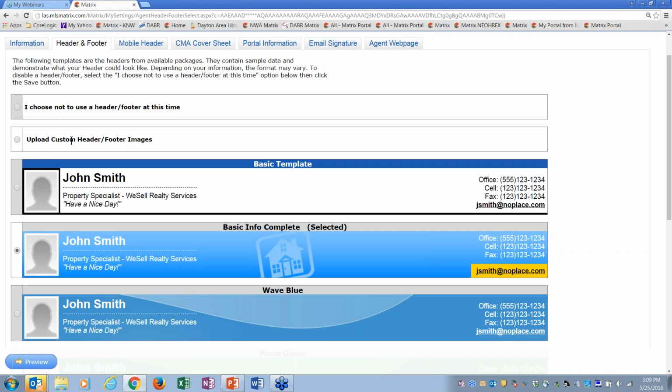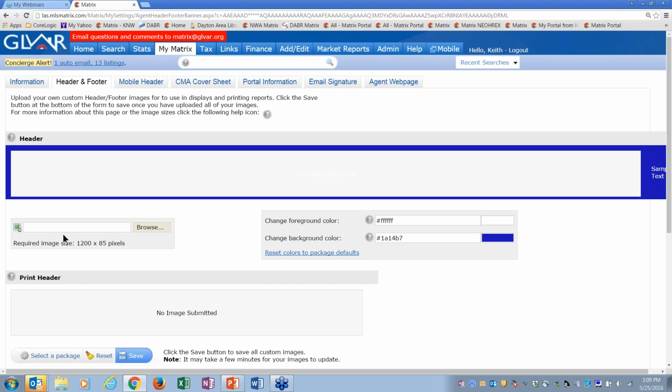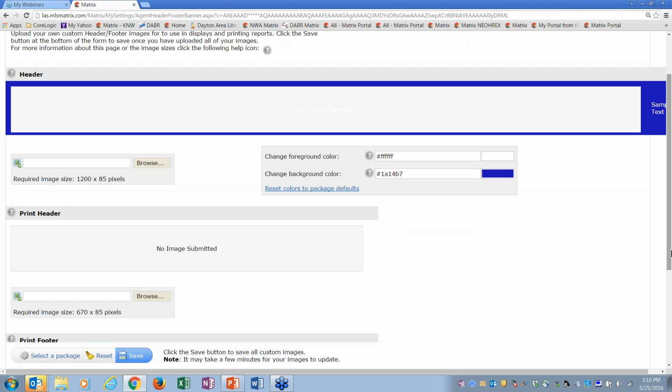You can also upload your own custom header and footer. And if I choose to upload my own, when I go here and upload my images, you can see I can browse my computer, and it needs to be 1200 by 85 pixels. Okay, it needs to be really, really wide, but not that tall. And then you'll also notice that there's also a print header, and its dimensions are 670 by 85. Okay, so that's what's showing up there.